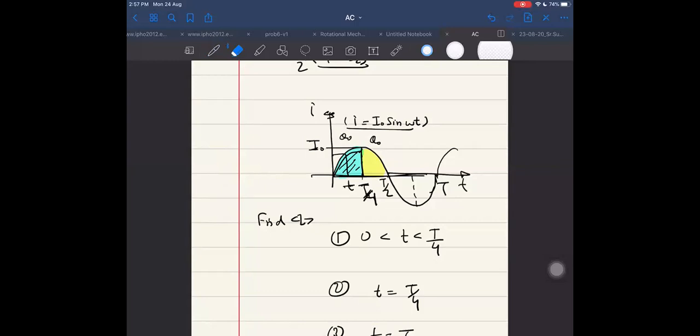What is the average current up to 3T/4? In 3T/4, what will happen? This part will cancel this part here.